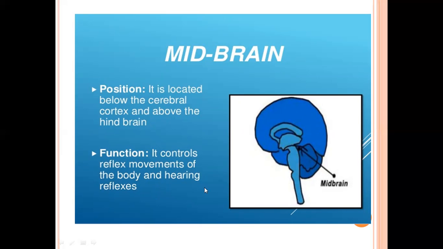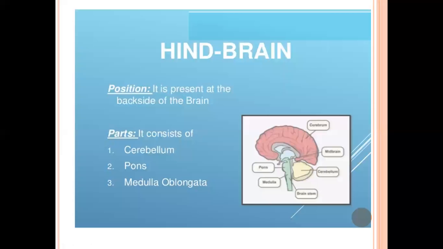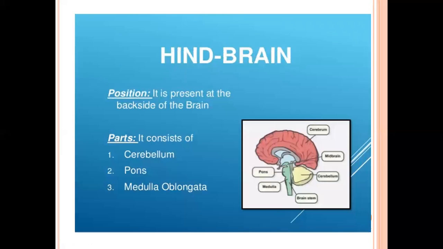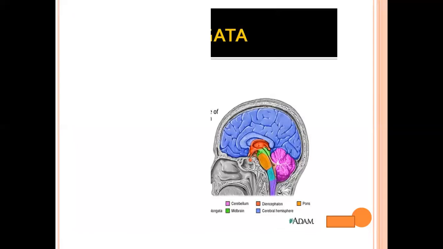Now, number three is the hindbrain. First of all, where is it located, or what is its position? It is present at the back side of the brain, and it consists of the cerebellum, pons, and medulla oblongata. These are the parts of the hindbrain. One by one, we will discuss these parts.